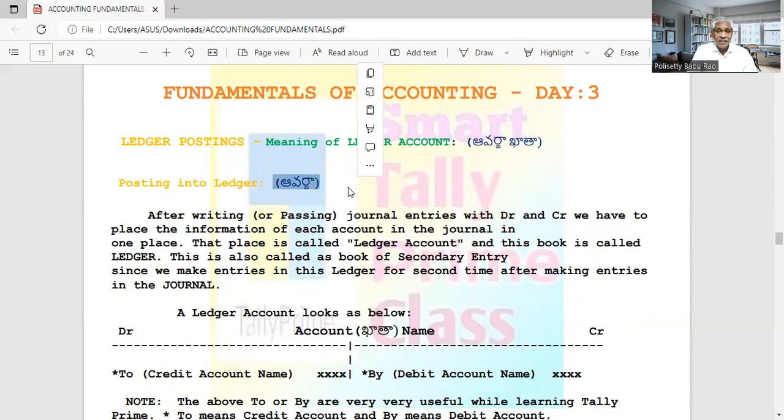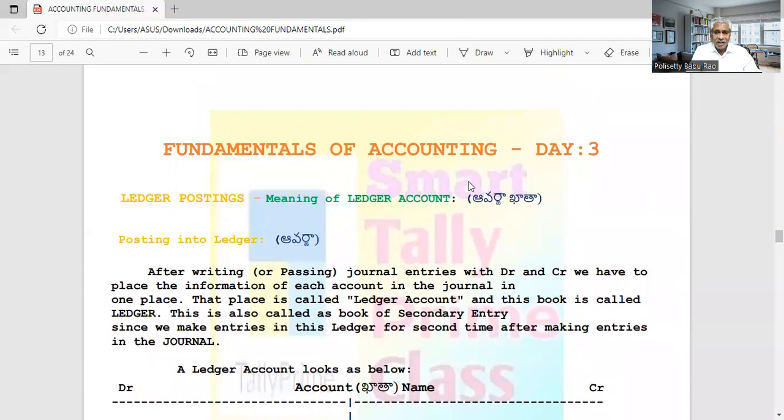In that ledger, there will be many accounts. Every account will be written in the ledger. For each account, we allot a separate page, a separate place. In one page or one place, we will write the information about one account only, and for another account, we will write in another place. That place where the information related to one account is placed in the ledger is called a ledger account. So in the ledger book, there will be many accounts.